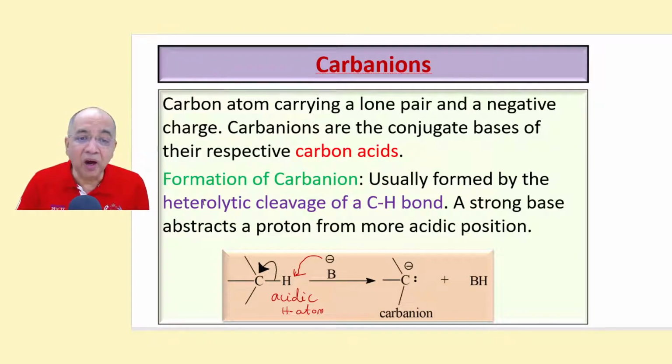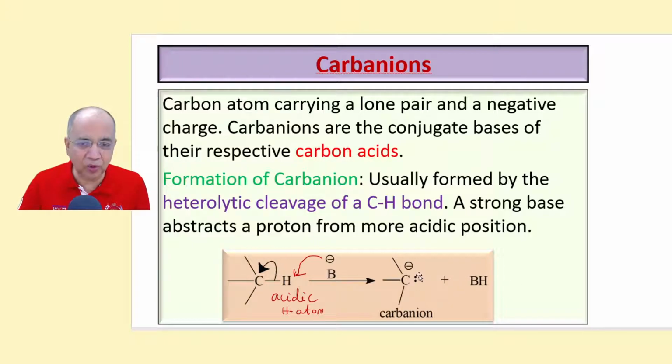Let us see how carbanions can be formed during a reaction. It can form by the heterolytic cleavage of a CH bond. C is more electronegative than hydrogen. And if you use a strong base like OH minus, NH2 minus, alkoxide ion, then it will abstract a proton from this. This is the carbon acid. So it will abstract a proton and becomes BH, leaving behind a lone pair.